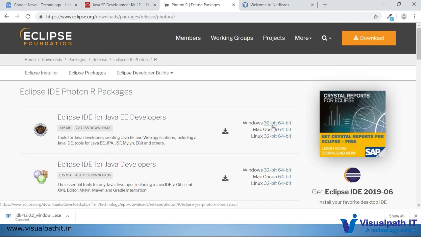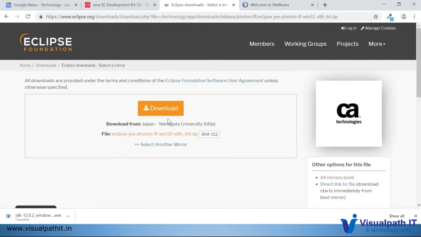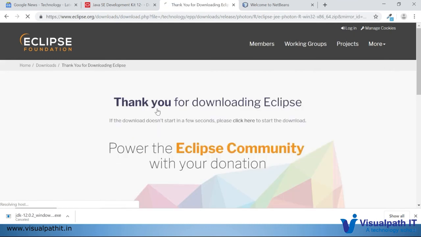It depends on your OS, 32-bit or 64-bit. You can choose the download link, then simply click on download, and the download will happen. The advantage of Eclipse IDE compared to NetBeans is that with NetBeans you have to install the software in the OS.